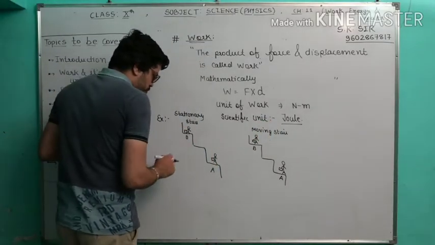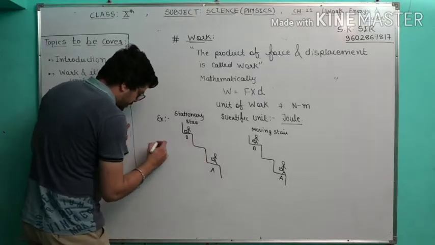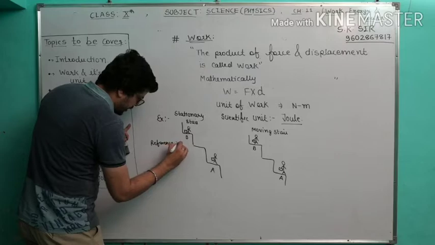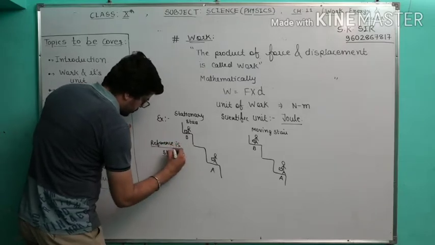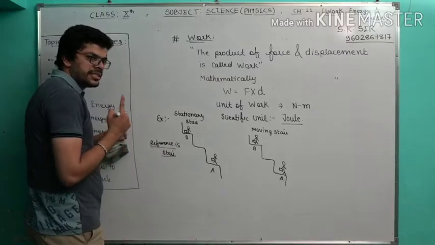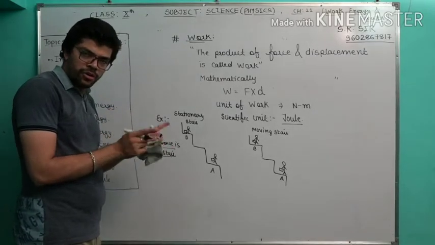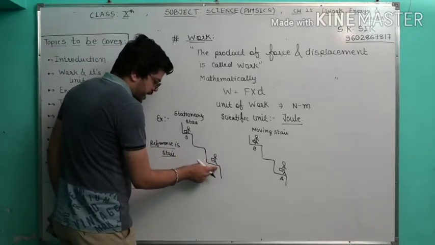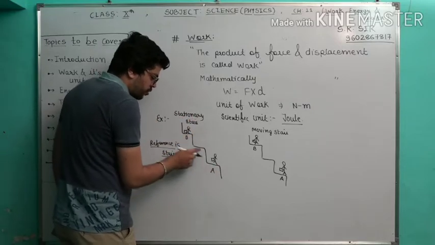Now I am going to tell you, we are observing here the reference we are taking. The reference is the stair. Reference means this is the basis on which we decide whether work happens or not. The person is moving from A to B. It is a stationary stair, meaning the stairs are not moving.